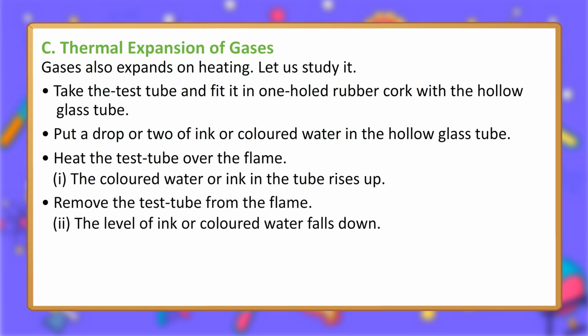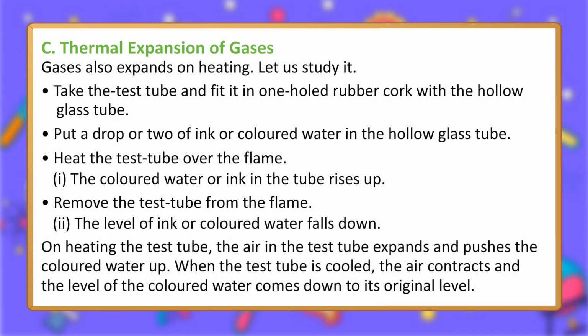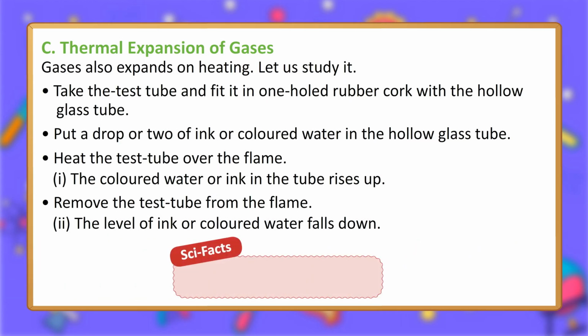Remove the test tube from the flame. The level of ink or colored water falls down. On heating the test tube, the air in the test tube expands and pushes the colored water up. When the test tube is cooled, the air contracts and the level of the colored water comes down to its original level. Sci facts: if you heat gas and water, the gas expands faster than water.